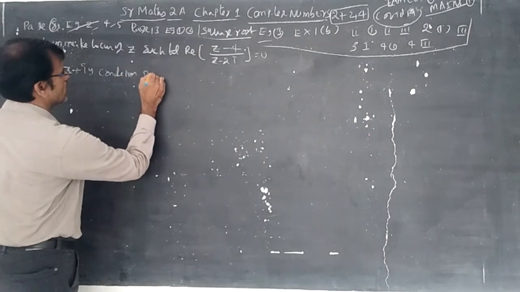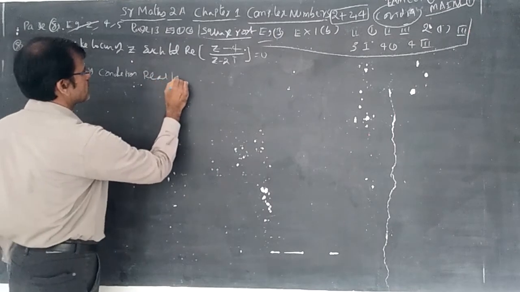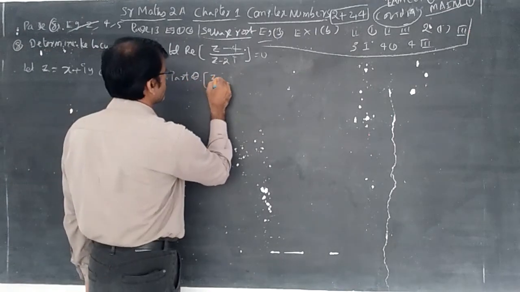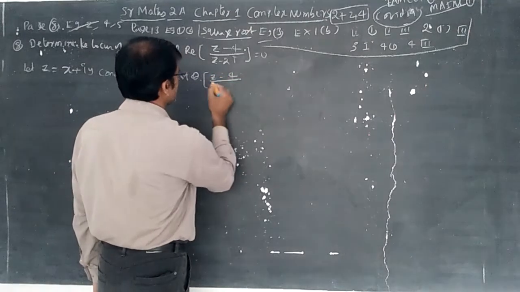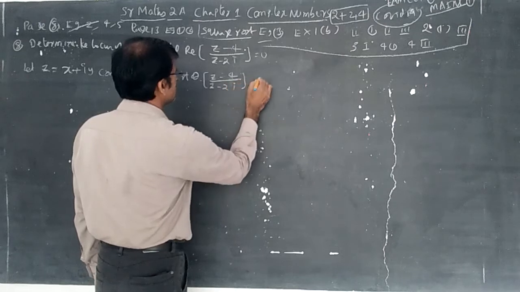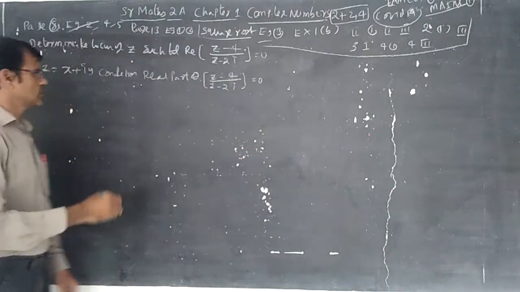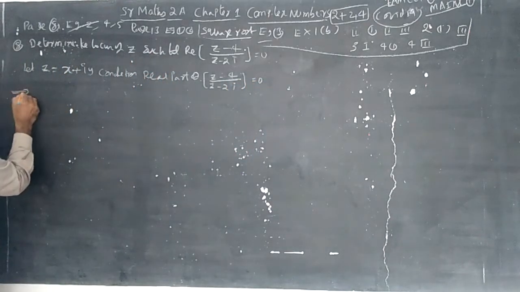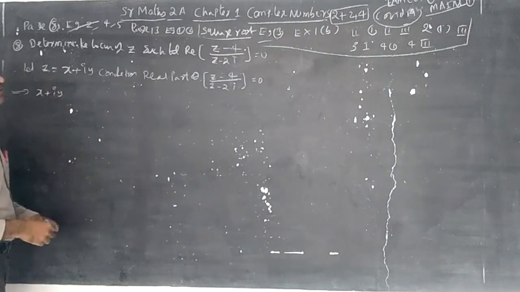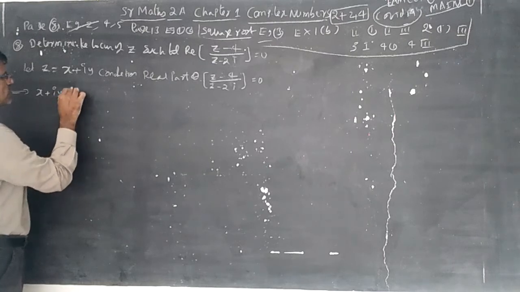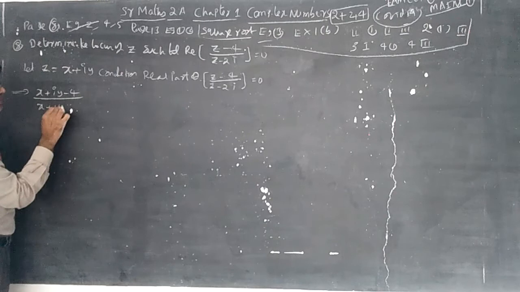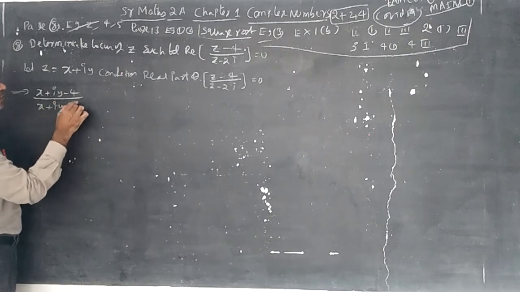Real of Z minus 4 by Z minus 2I is equal to 0, where Re means real part. That implies write x plus iy in the place of Z. So x plus iy minus 4 whole by x plus iy minus 2I.